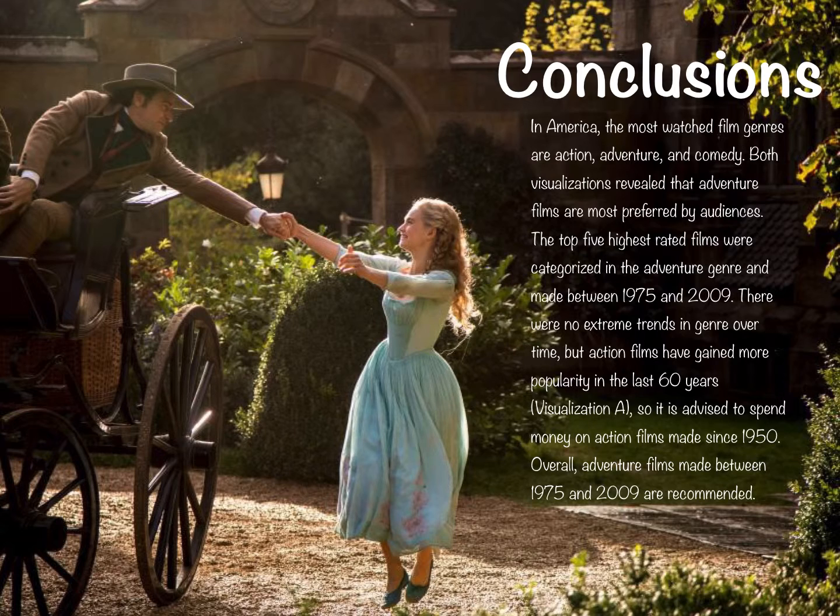There were no extreme trends in genre over time, but action films have gained more popularity in the last 60 years, shown by Visualization A, so it is advised to spend money on action films made since then. We can also conclude that overall adventure films made between 1975 and 2009 are recommended. 2009 is there because, once again, that is the last year that is accounted for in this data set.